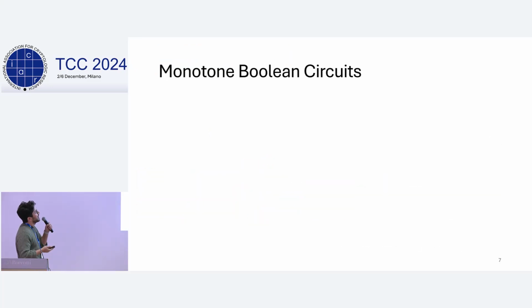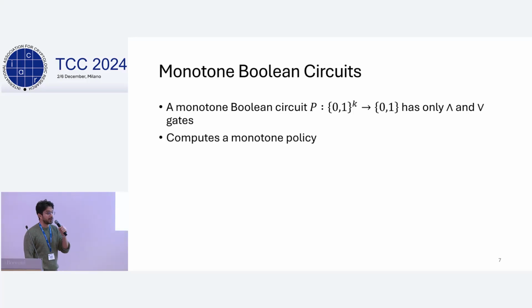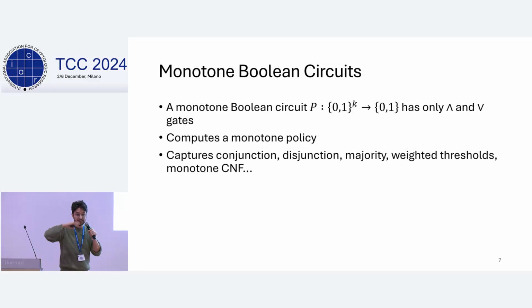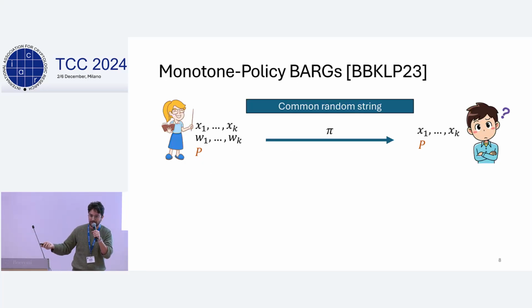Just as a reminder, a monotone Boolean circuit is a Boolean circuit without negation, so it only has AND and OR gates. And this kind of circuit computes a monotone policy. The class of monotone policies that you can compute here is very rich. It captures conjunction, disjunction, majority, weighted thresholds, monotone CNF. Now, because we can construct aggregate signatures from BARGs, maybe we can construct also monotone multi-signatures from something that we can call monotone BARGs.